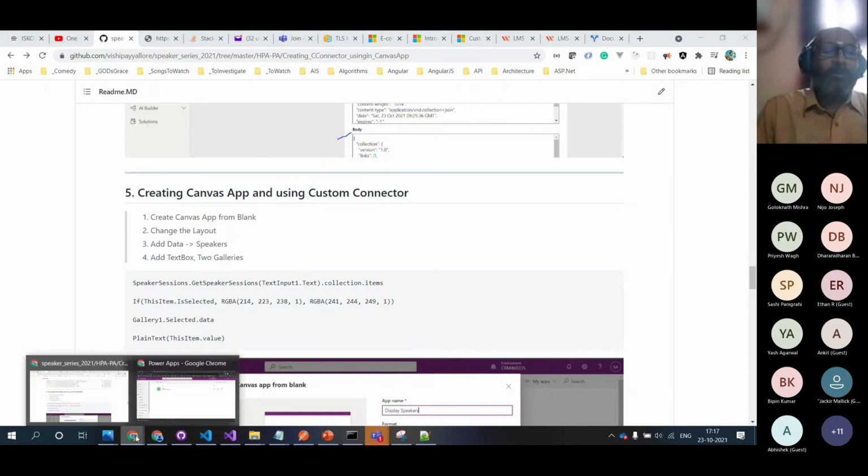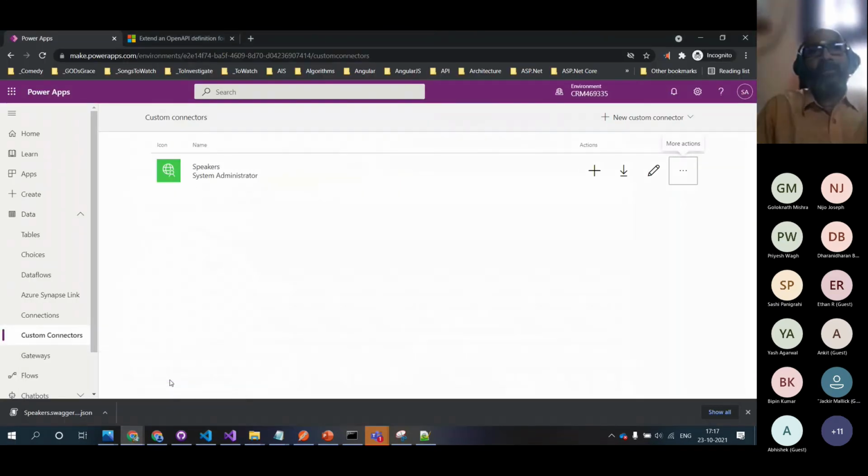So it makes sense: you have an API, you created a custom connector, you created a Hello World Canvas app, and you connected all these three dots. Now you have an application. Now you know the reason I created a custom connector. It's nothing like I woke up on the left side of the bed and I created a custom connector and I closed it. There should be one good purpose why we are creating the custom connector. When the default connectors we have are not sufficient, that's when we went ahead and created one.